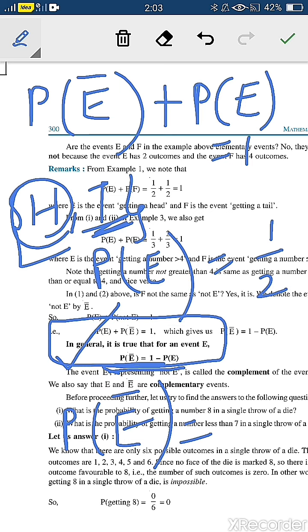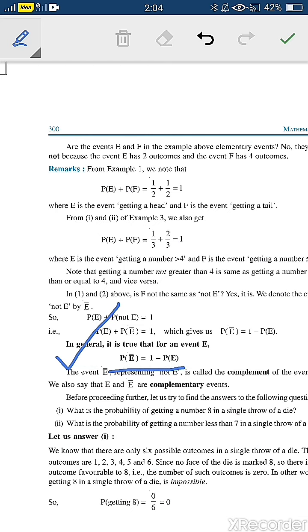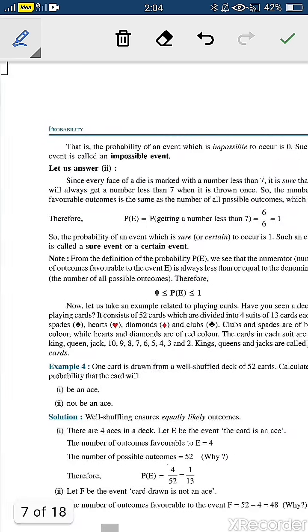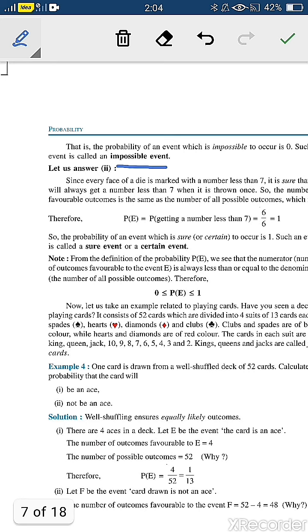If you will not get a head, what you will get? That is tail. So what is the outcome? That is 1, out of total outcomes, that is 2. So when you add probability of event and probability of not event, that is complementary event, you will get answer is equals to 1. So I hope this is clear now. So if you have to find the probability of event E bar, that is complementary event, that becomes 1 minus probability of event, right? So next example, impossible event, I have explained you.